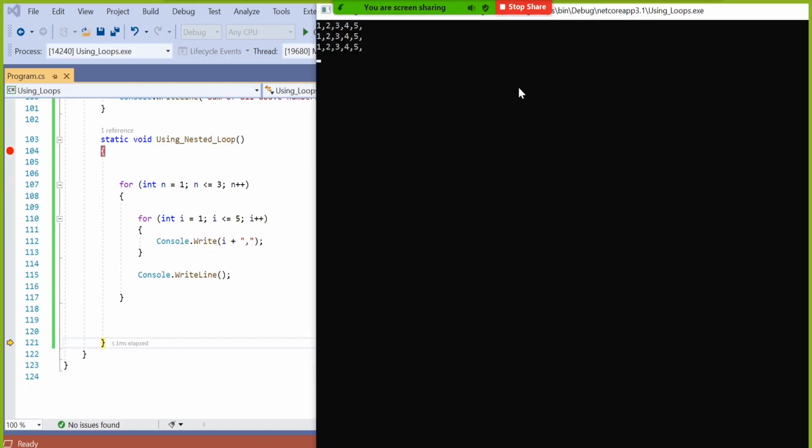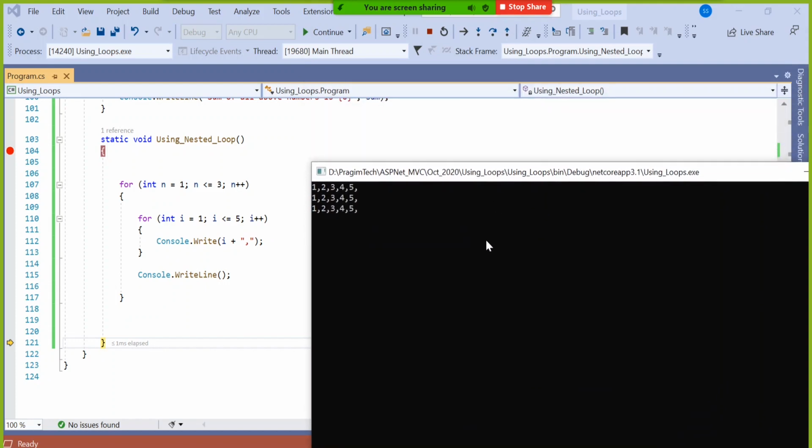So this is what we understood. Any questions? Not actually, you have to see the question and you have to understand the logic. So there is nothing miraculous that something will happen and it will come. You have to understand the logic part.